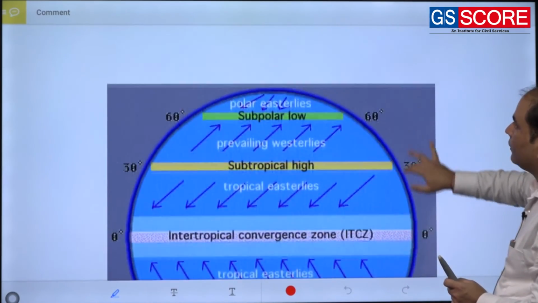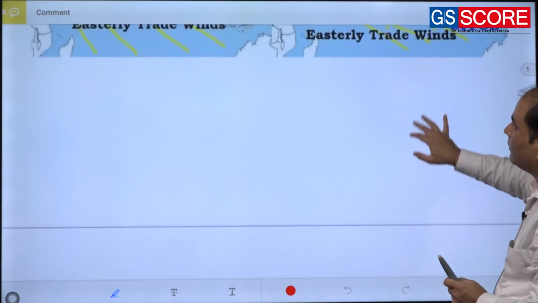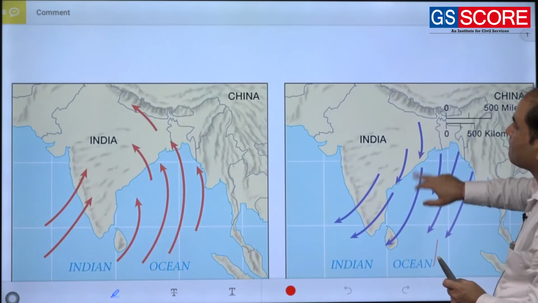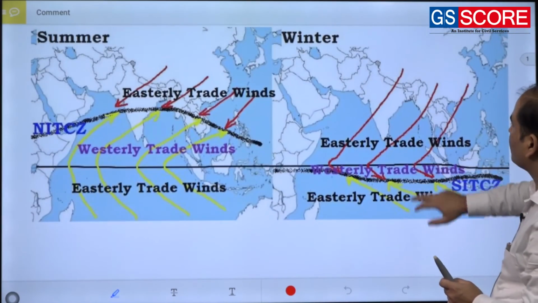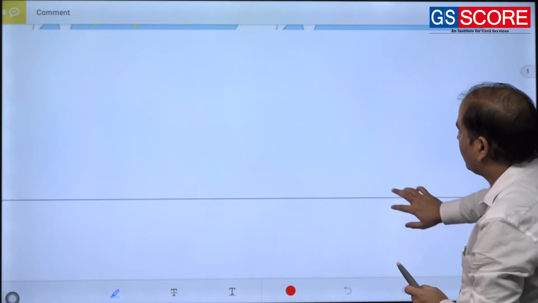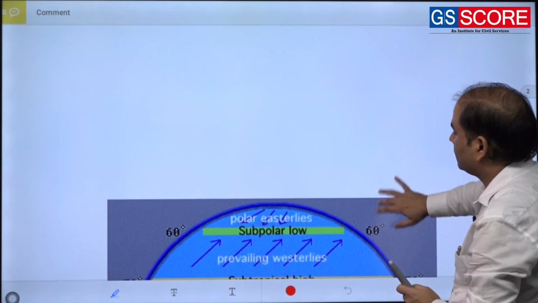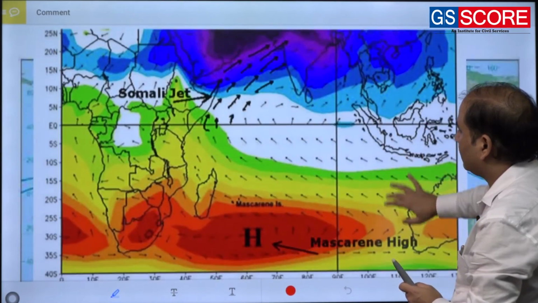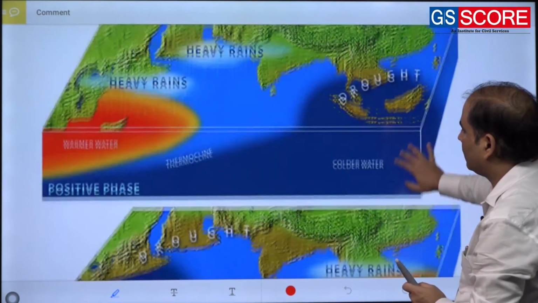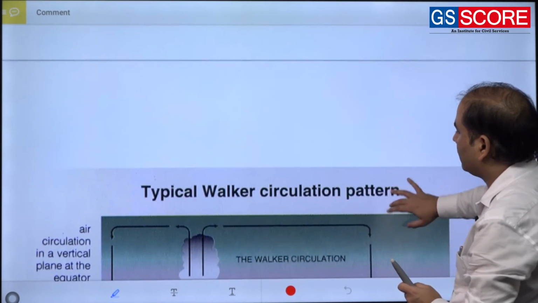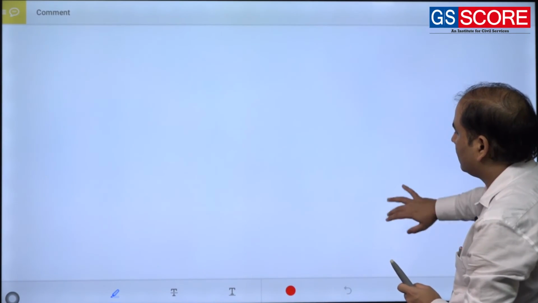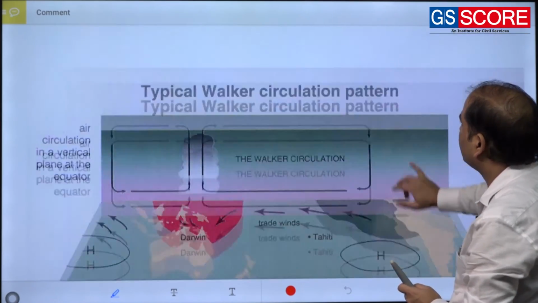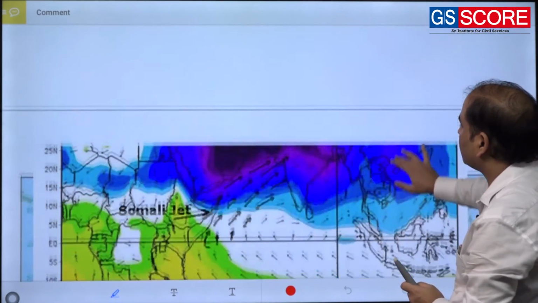If you look at another diagram, it will be more clear to you how these ITCZs are moving.